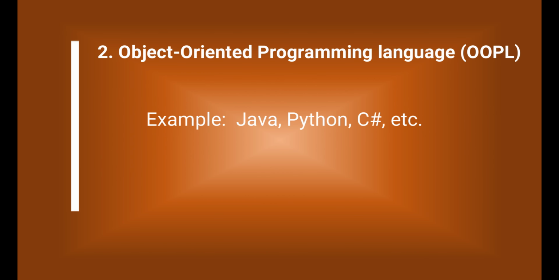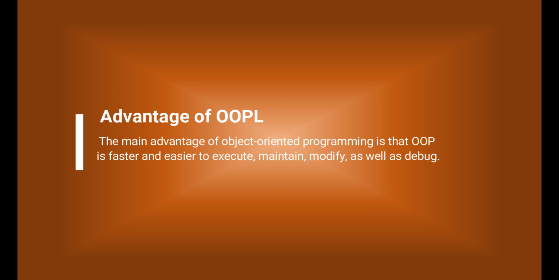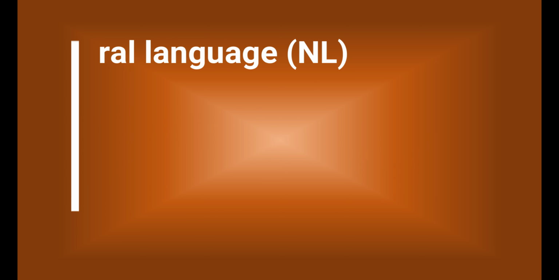Example: Java, Python, C#, etc. Advantage of OOPL. The main advantage of object-oriented programming is that OOP is faster and easier to execute, maintain, modify, as well as debug.